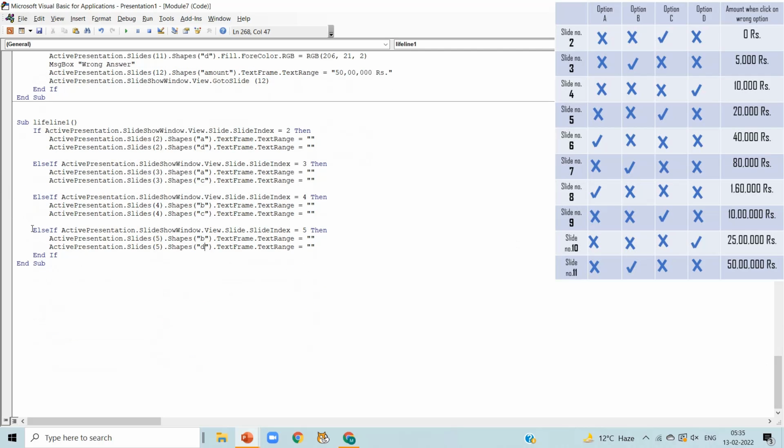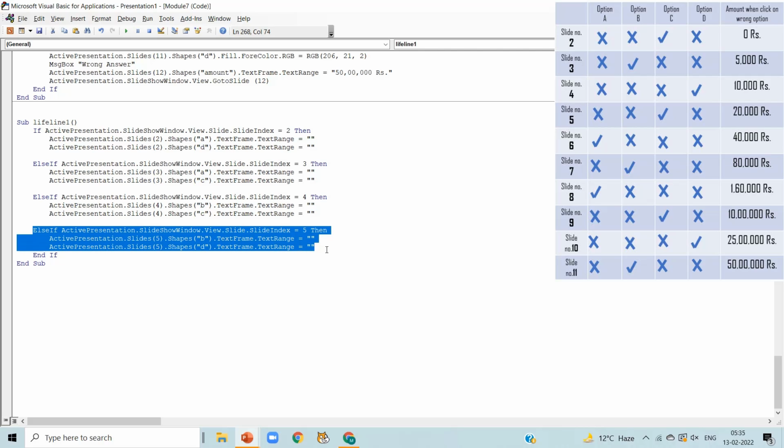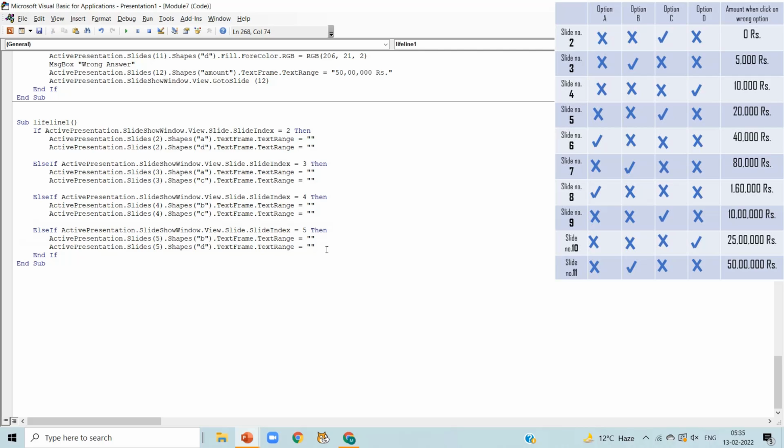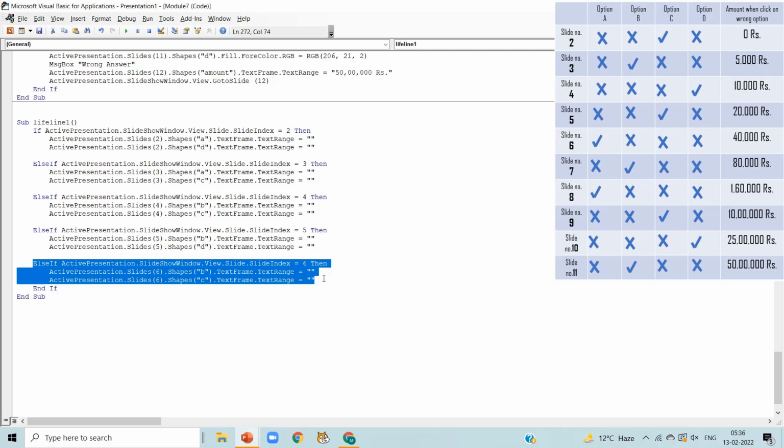Again press enter and paste the code. Now we are talking about slide number 6. So update slide number 6 in 3 of the lines. In slide number 6, option A is correct. So we randomly choose option B and option C to get invisible after using this lifeline.